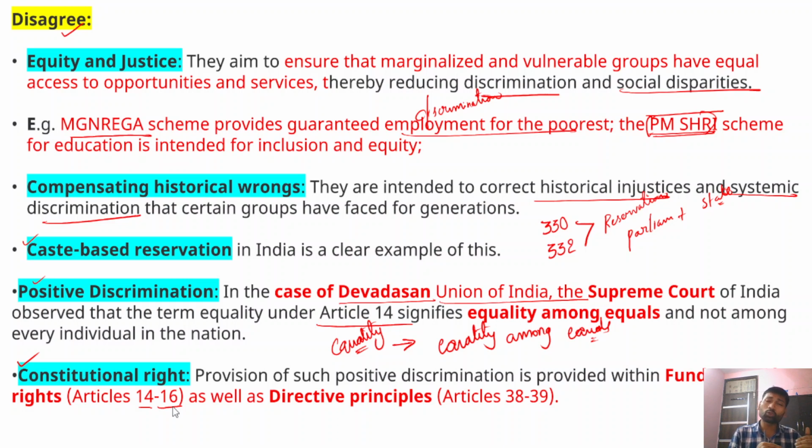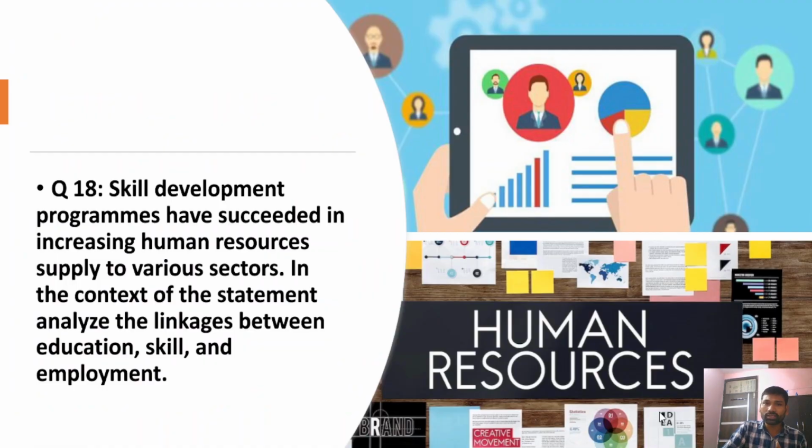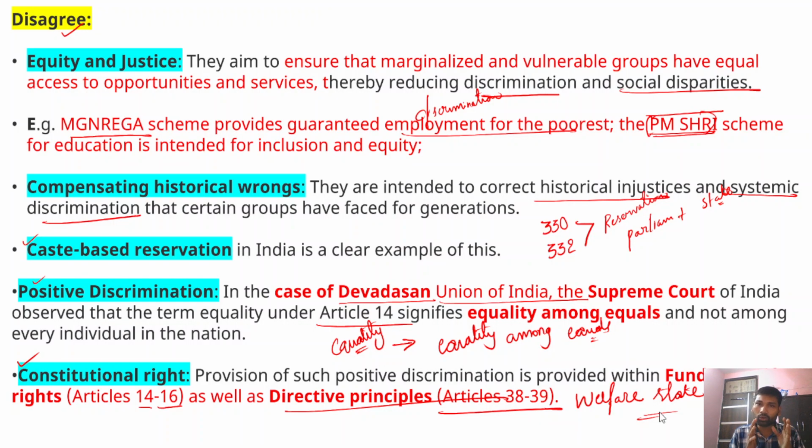So there would be a level playing field among different sections. In fact, the directive principles of state policy have also envisioned a welfare state. Through the welfare state, the government will ensure that welfare programs are provided for the weaker sections of society.